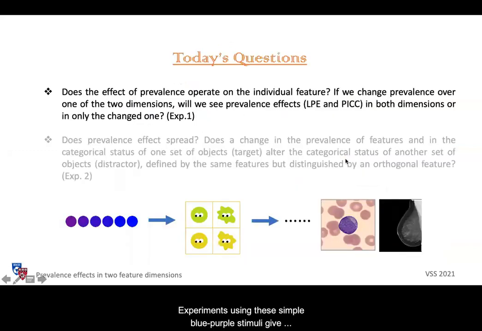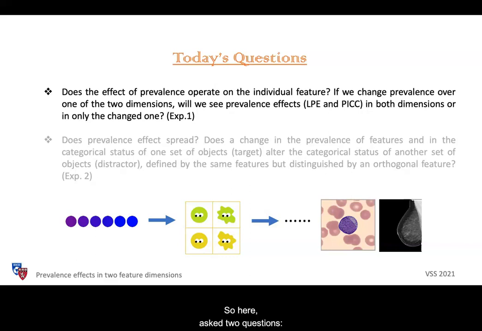So experiments using the simple blue-purple stimuli give meaningful conclusions, but they fail to capture the full complexity of real-world search stimuli, which are usually defined by more than one feature, such as color, shape, size, blurriness. The prevalence of these features may even vary independently.